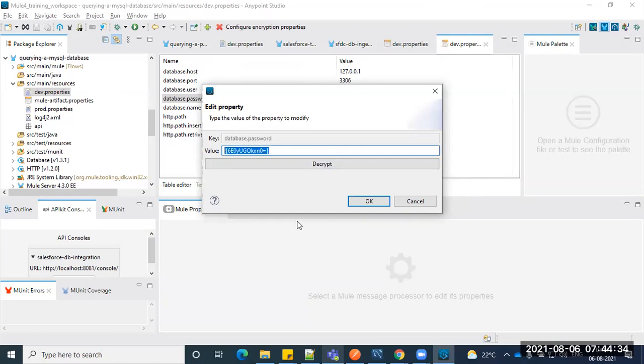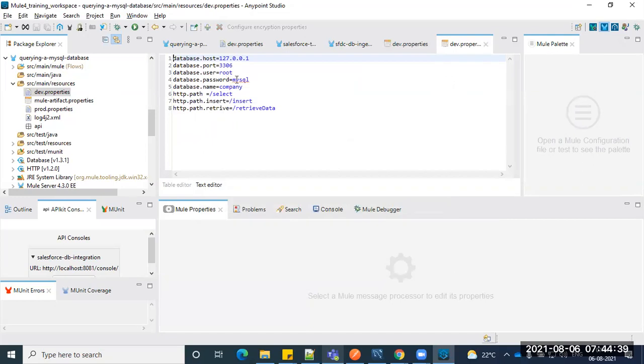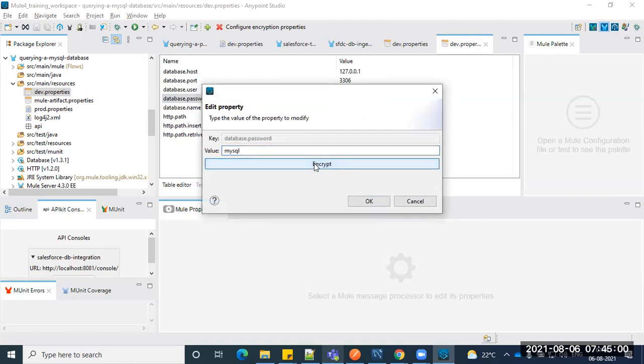Take this one and put it into your properties file, where the password is. I just encrypted it. So that is how to do the encryption part. Similarly, in the same window you can decrypt it as well. Once you open it, go to the table editor. If you want to decrypt, observe here, it will ask for the password as well. You have to give the same security key you gave earlier so that it will open.